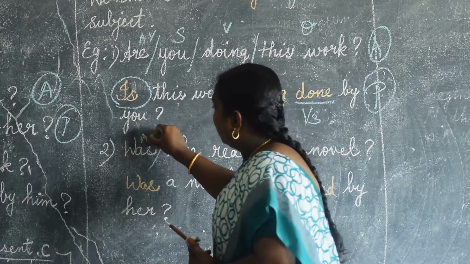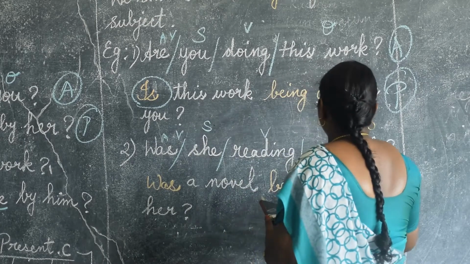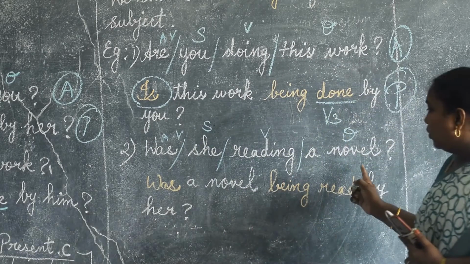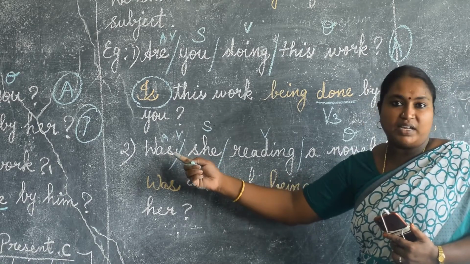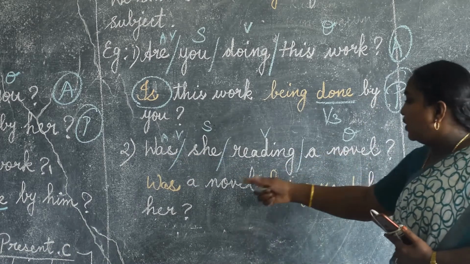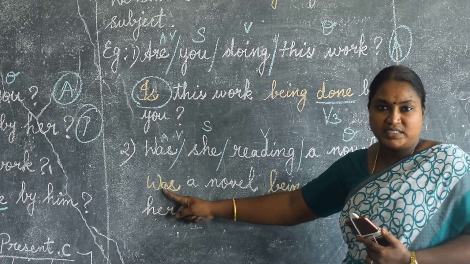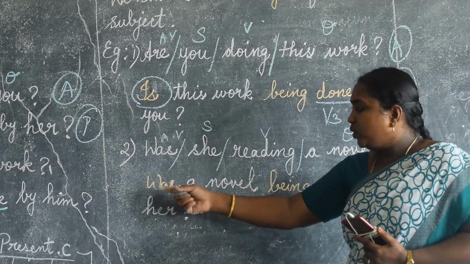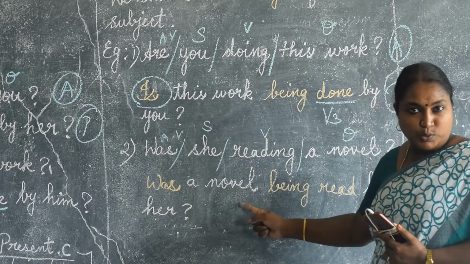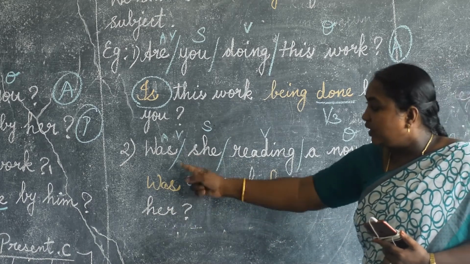See here, as usual. This is an auxiliary verb. She is the subject. Reading is the main verb. A novel is an object. A novel has to come here. She is singular, so we have taken was. Likewise, a novel is also singular, so as usual we need not change this. If there are books or a plural form, you have to take were. But it is a singular form only, so we need not change.